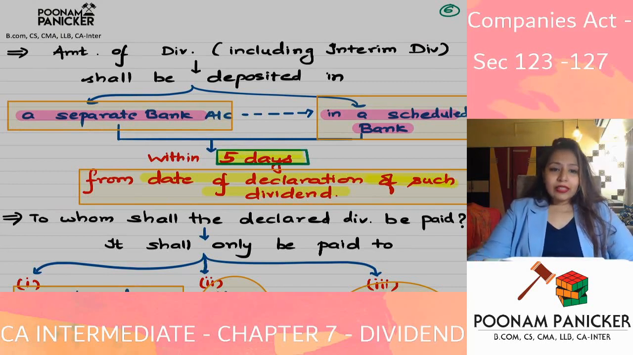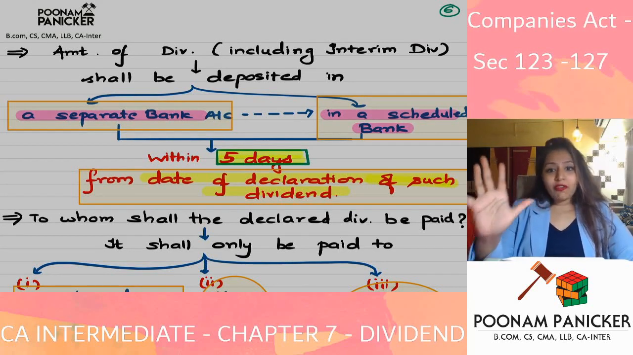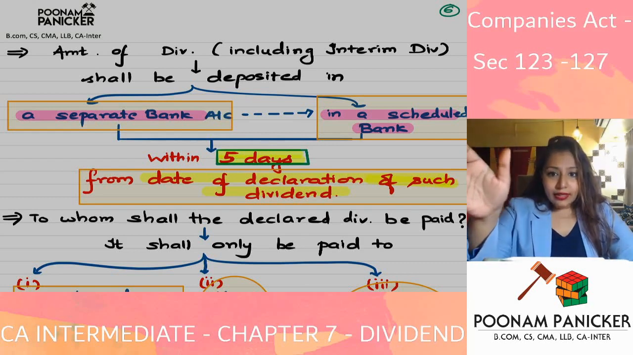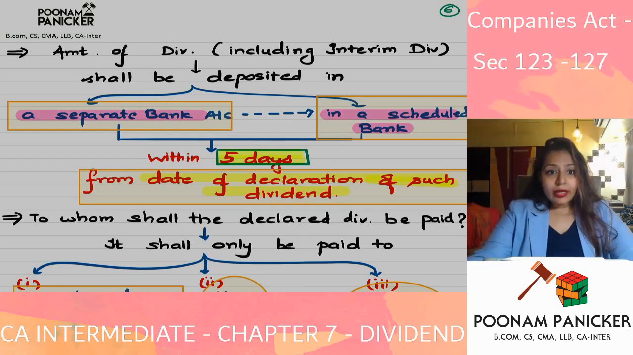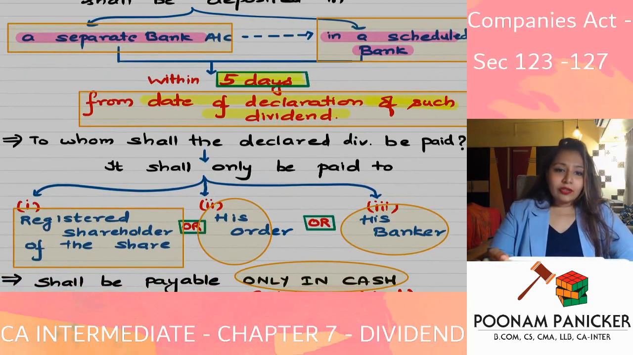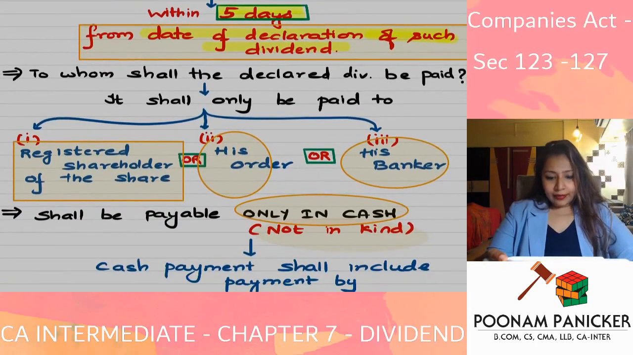So that is why, within a period of how many days? 5 days of the declaration. Within 5 days of the declaration, this money will have to be taken and put in a separate bank account in a scheduled bank. This has to happen within how many days from the declaration of dividend? 5 days from the date of declaration of dividend. Yes. So that is another point which is covered over here.